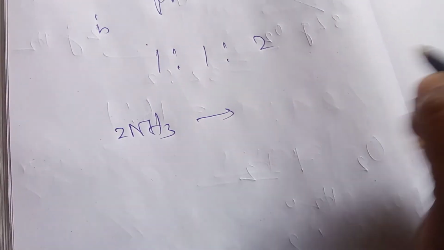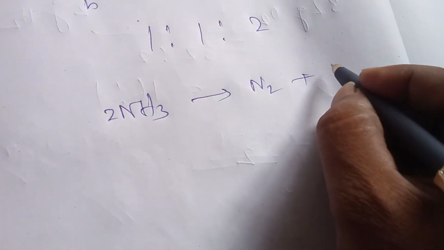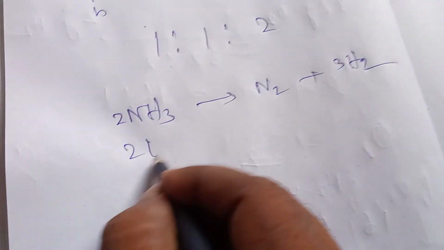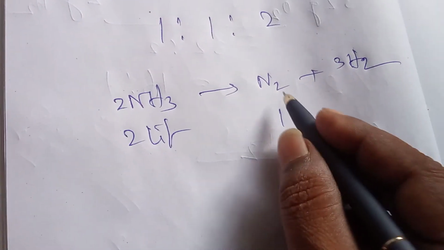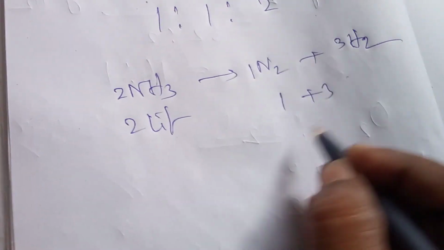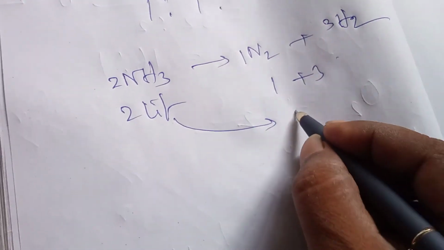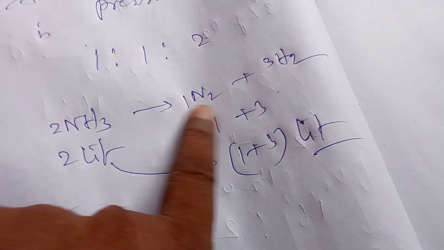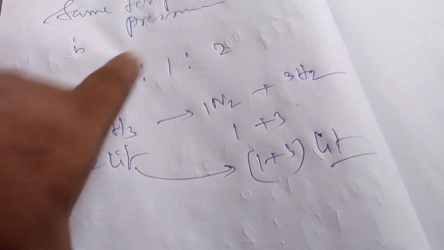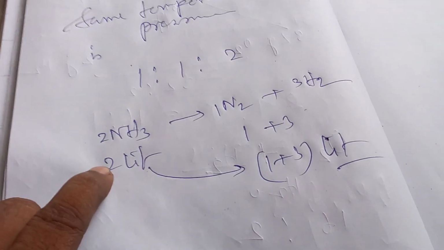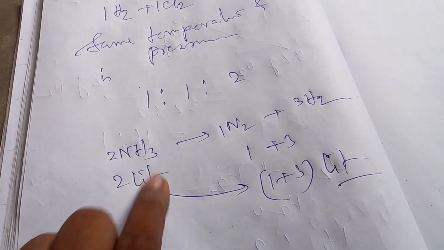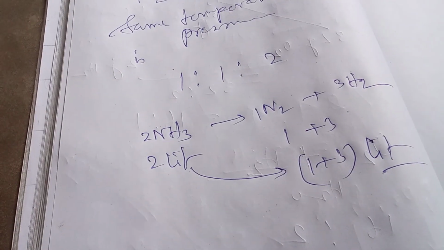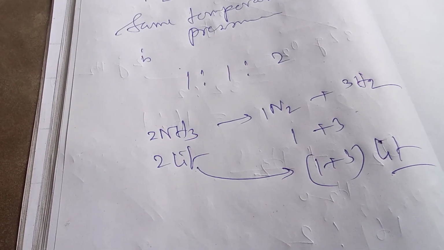2NH3 breaks into N2 plus 3H2. 2 liter ammonia breaks to 1 liter nitrogen and 3 liter hydrogen. That means 2 liter will be 4 liter. Volume increases here. When 2 liter ammonia breaks, you get 1 liter nitrogen and 3 liter hydrogen at the same temperature and pressure, and 2 liter is converted to 4 liter. When we break ammonia, there is a volume increase.